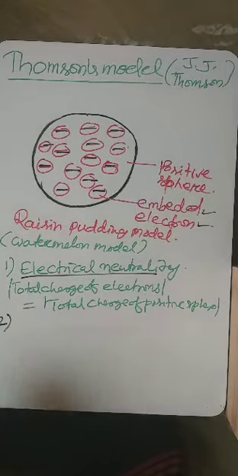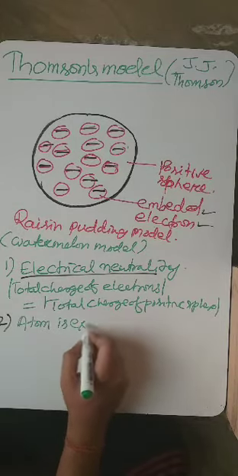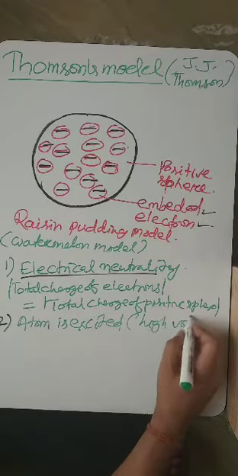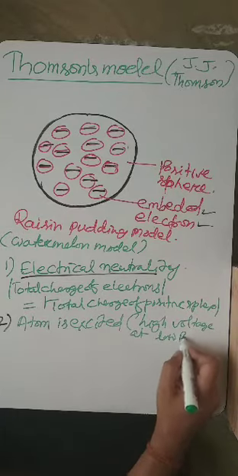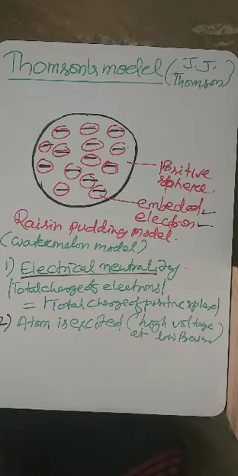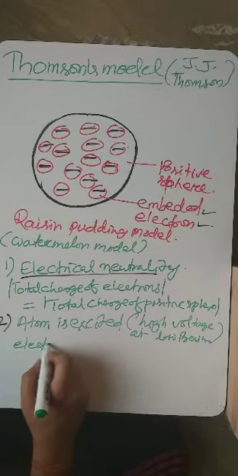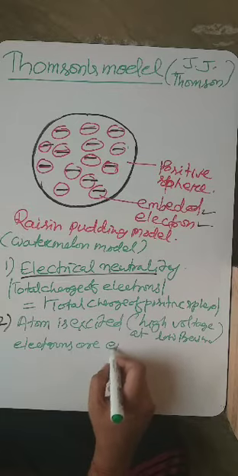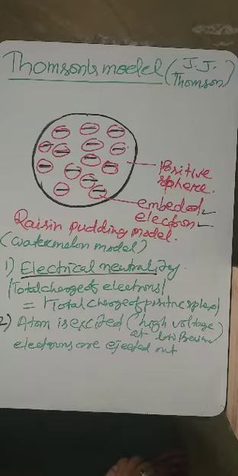The second advantage of this model is when the atom is excited. How is it excited? If you give high voltage current at low pressure, the atom is excited and electrons are ejected out, just like in the cathode ray discharge tube experiment.